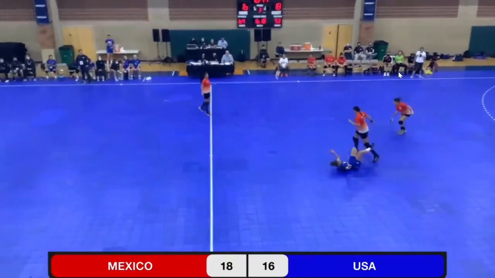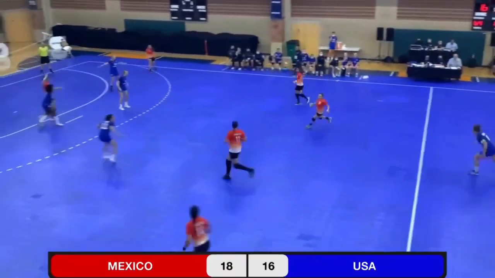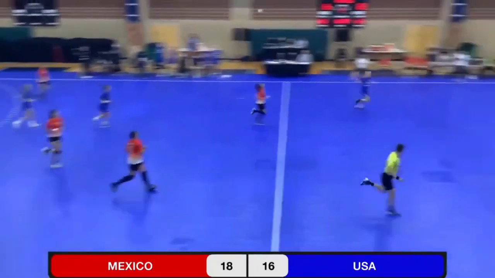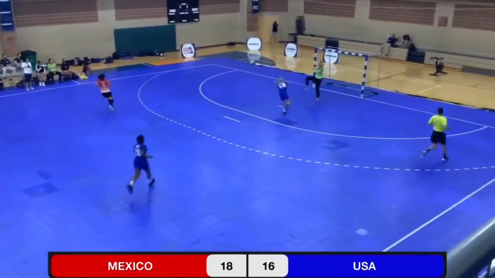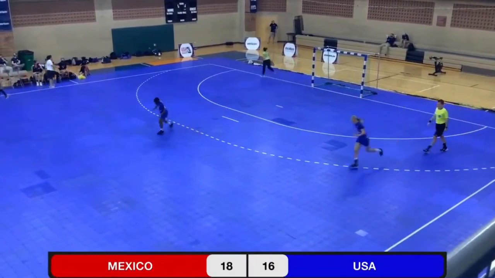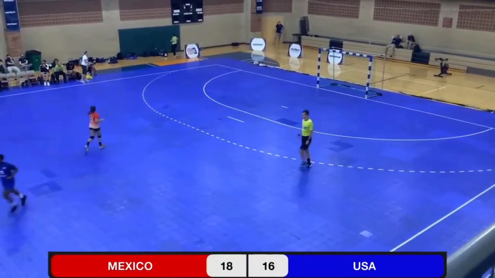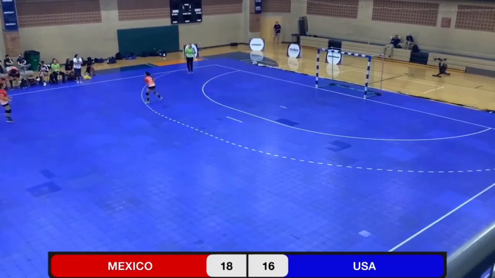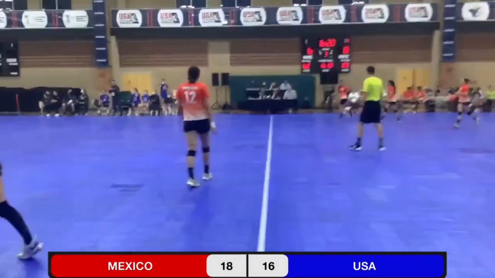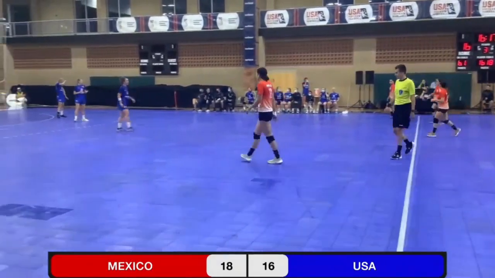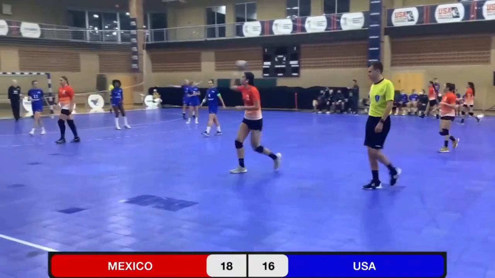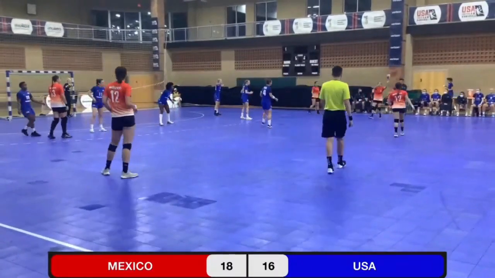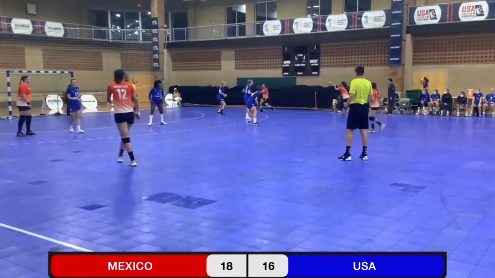Mexico with the save on Taylor's shot. Nice save by Mermo. To Benson, off the post. Boy, if you add up the fast break misses, the U.S. would surely be ahead in this match. At least 3 by my account.